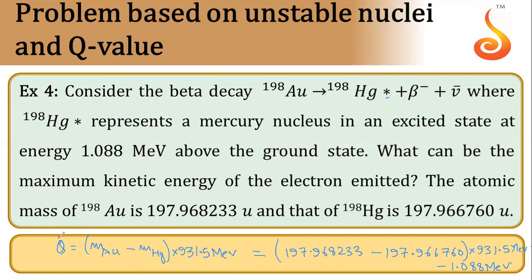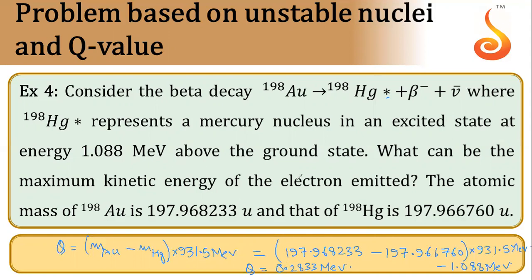Okay, because if kinetic energy was zero, some energy is being consumed in giving the kinetic energy to mercury nuclei. So that energy we have to reduce or we have to subtract so that we are able to find heat released. So on solving this equation, we will get heat released as 0.2833 mega electron volt. So that will be our heat value, okay, or Q value of this reaction.